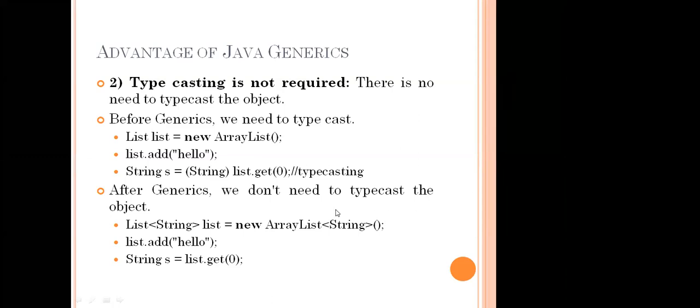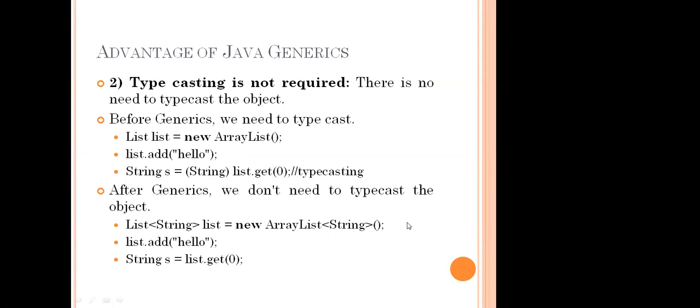So once generics comes into the picture, we don't need any typecasting, because once we declare or create an object for a list, there itself we mention the type. In the previous example we mentioned List of Integer. That means the list only contains integers.